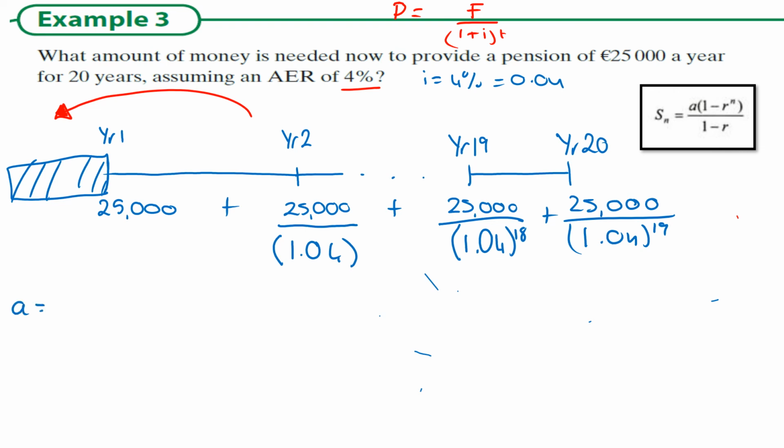Now, we still have 20 payments. So A is equal to 25,000. I'm going to do N next, so it's still 20 payments. Don't worry about the fact it only goes up to power of 19. It's how many payments there are, because we're adding together. So one of the payments doesn't have 1.04. But how do we jump from one to the other? How do we get our OR? So actually this isn't a jump, this is a few jumps. So this jumps to there,